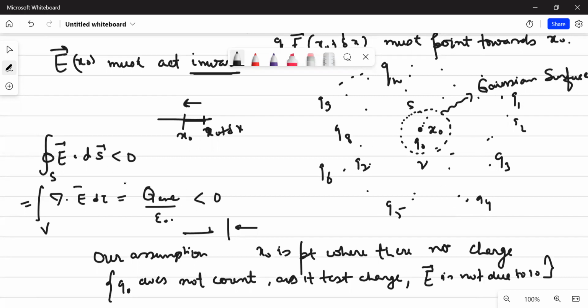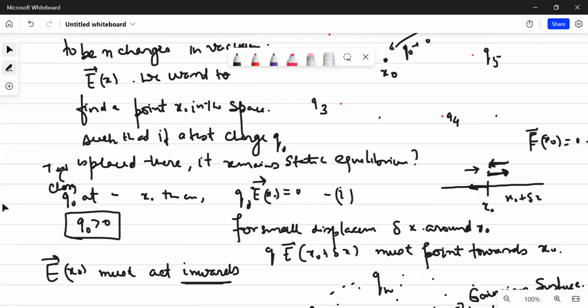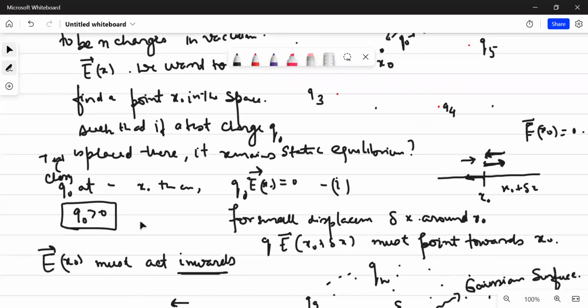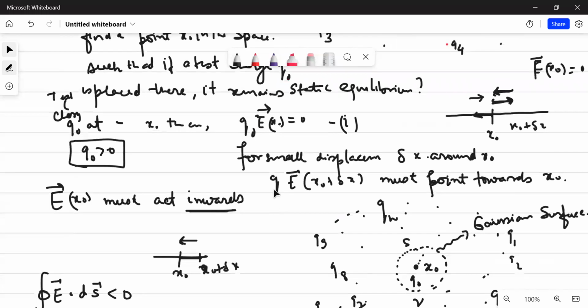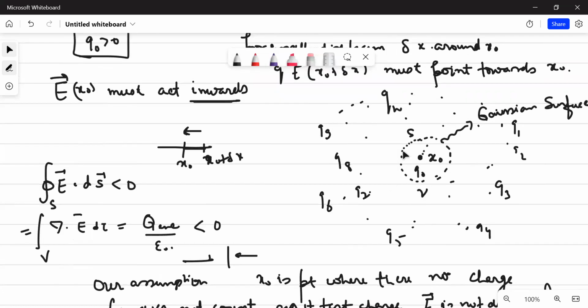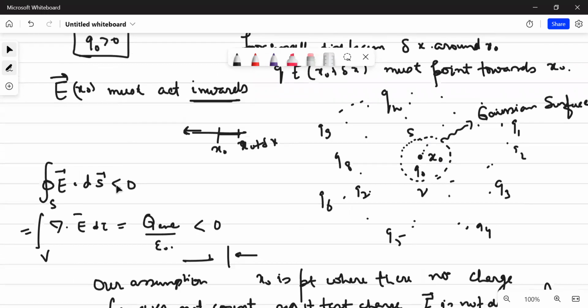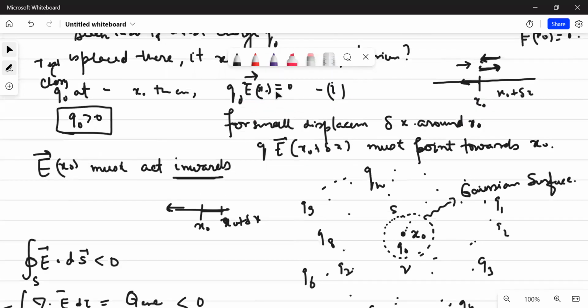Overall, we arrive at a contradiction. And what is the contradiction? We asserted that this particular x naught was our stable equilibrium. So again, I'm coming back to the problem. What we asserted initially, we asserted that x naught is a stable equilibrium. If x naught is a stable equilibrium, two things are going to follow. One, that the net electric field should be 0. That is, q naught into the electric field at x naught should be 0. And for small displacement around x naught, q times the electric field at x naught plus delta x must point inwards.